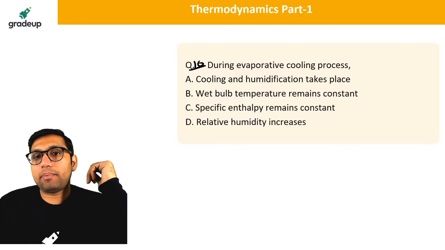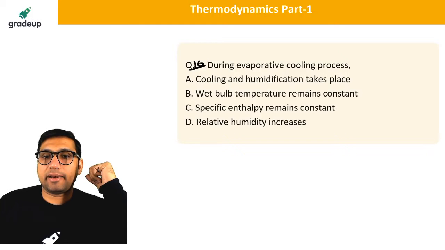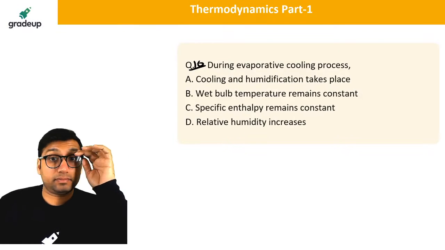During the evaporative cooling process, cooling and humidification take place. Wet bulb temperature remains constant. Specific enthalpy remains constant. Relative humidity will decrease.